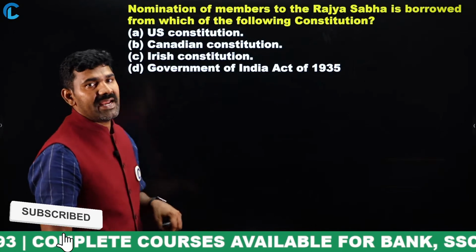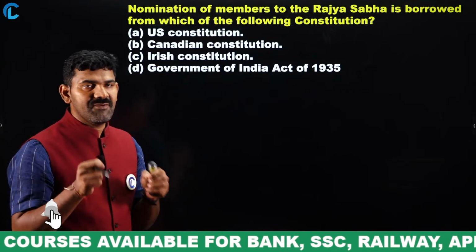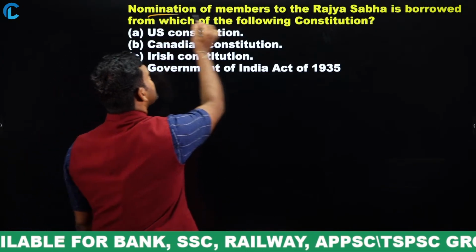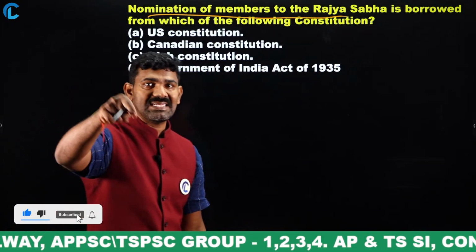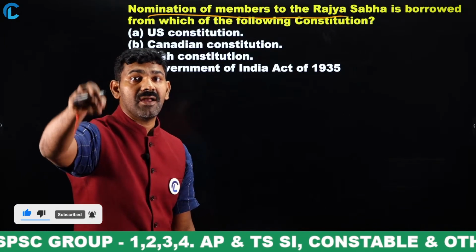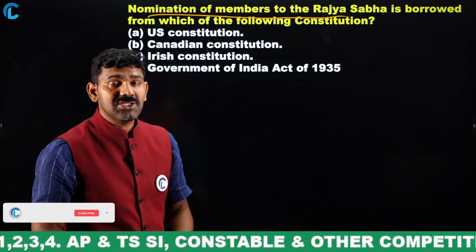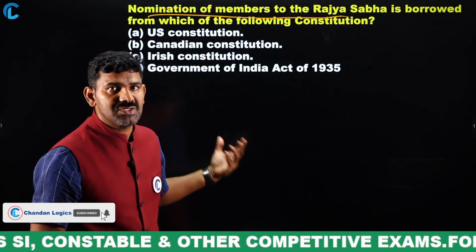And there is one feature that we picked up, that is nothing but nomination of the members of the Rajya Sabha. You know that Lok Sabha people are elected, whereas Rajya Sabha people are nominated. Now this nomination to Rajya Sabha is from which constitution is my question.